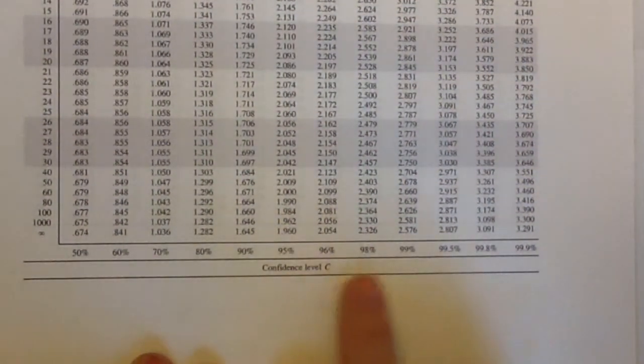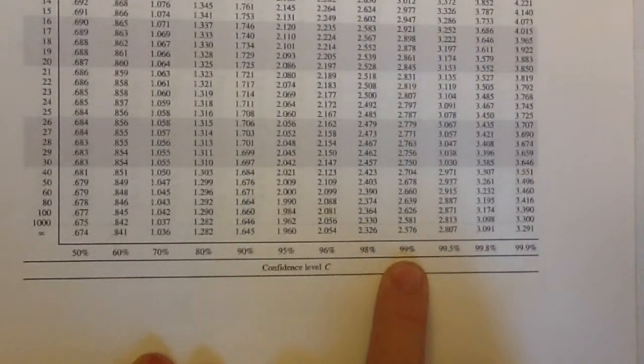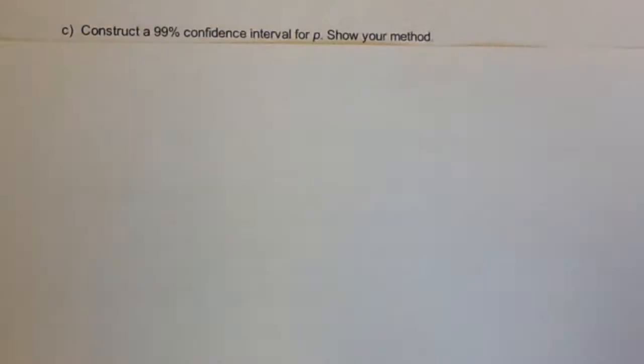At the very bottom of this, there is a 99% confidence interval. You're going to use that and look just above it, and it says 2.576. So the critical value that we're using for a 99% confidence interval is 2.576.